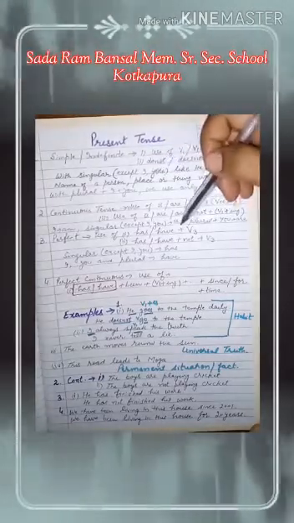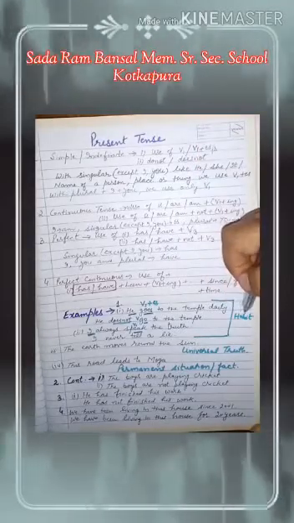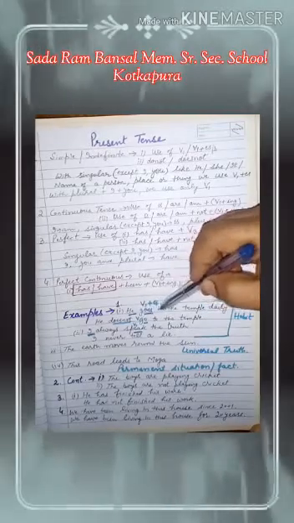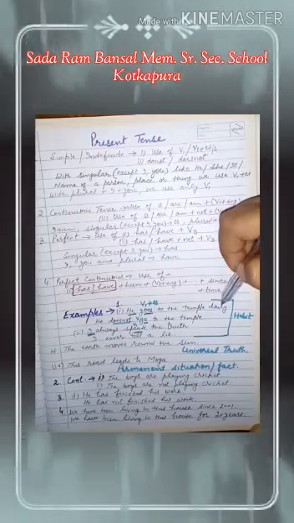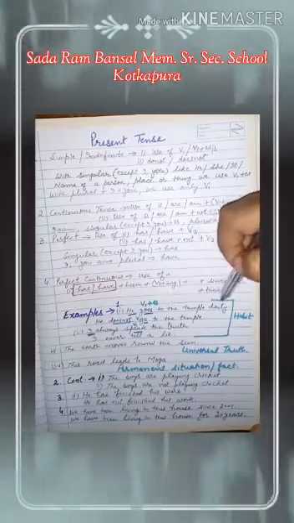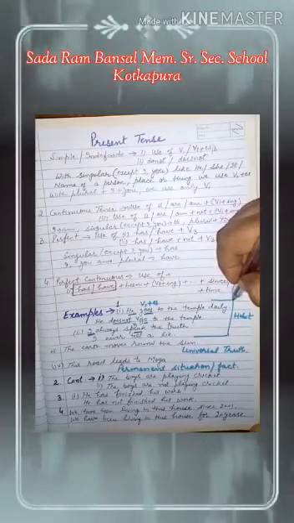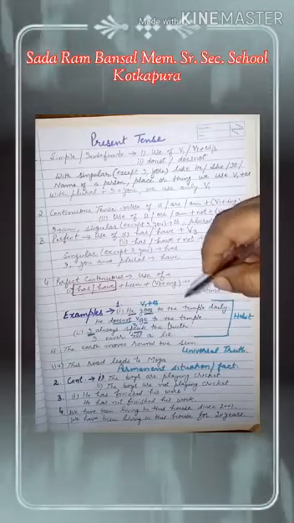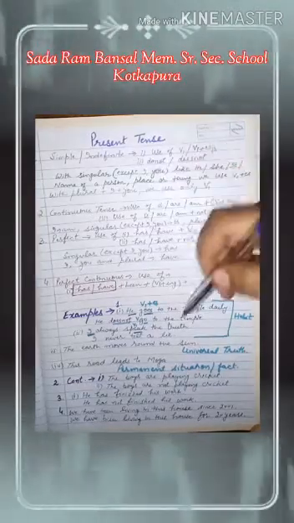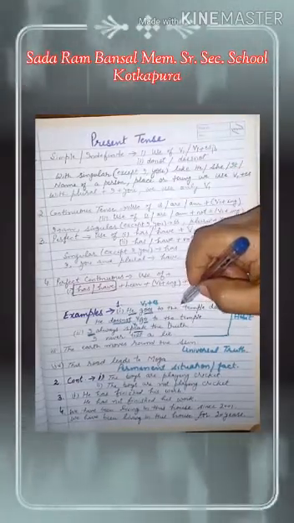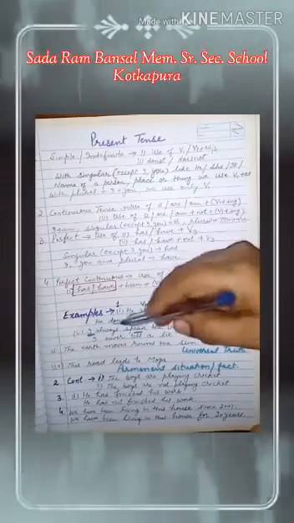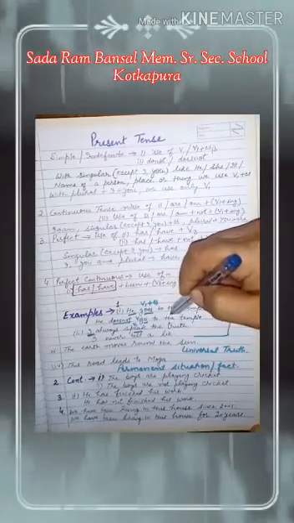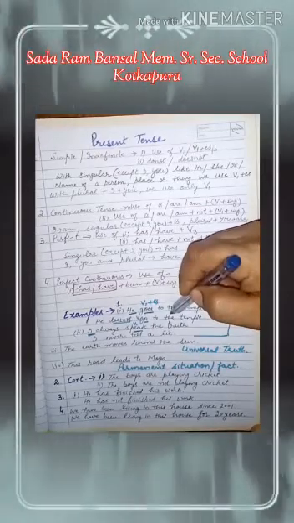This tense is used to express some habit, like he goes to the temple daily. वो रोज मंदिर जाता है. This is his habit or we may say it is his routine. So present simple tense is used to describe some habit or some routine. I always speak the truth. This is my habit, so we use present simple tense.